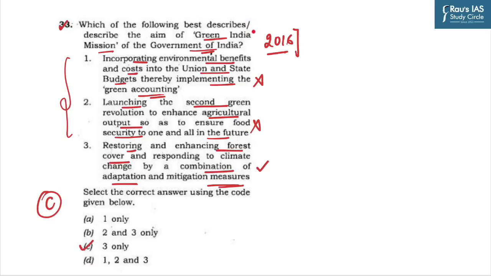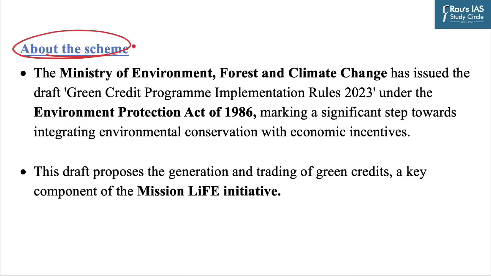After discussing this question, we realized the importance of environmental schemes for the UPSC Civil Services exam. Now we will discuss the Green Credit Scheme. It is a scheme by the Ministry of Environment, Forest and Climate Change, and the ministry has issued draft rules of 2023 under the Environment Protection Act of 1986 to integrate environmental conservation with economic incentives. So, it is the basic idea behind the Green Credit Scheme.